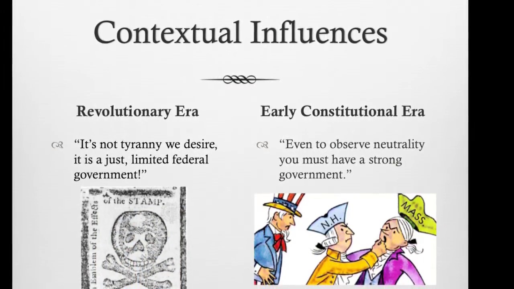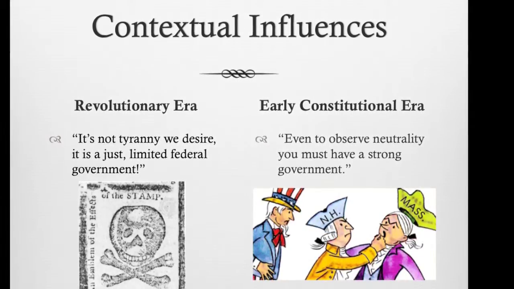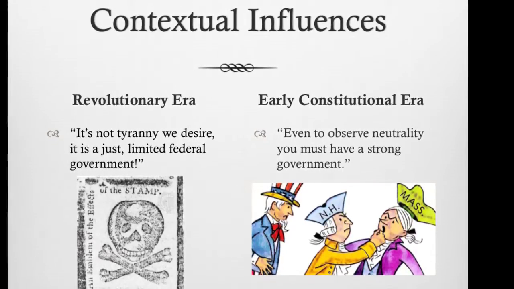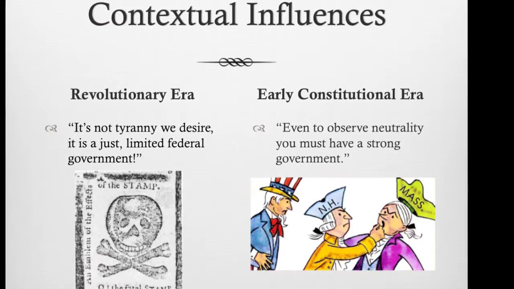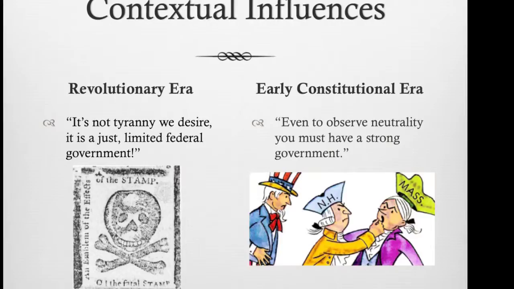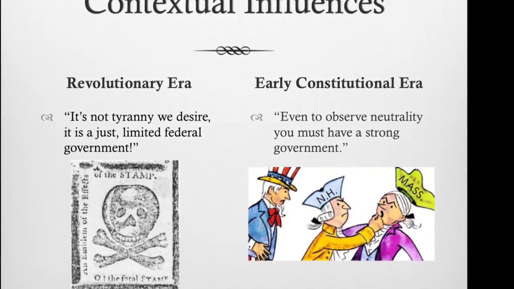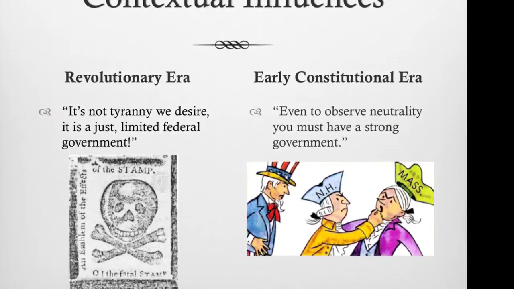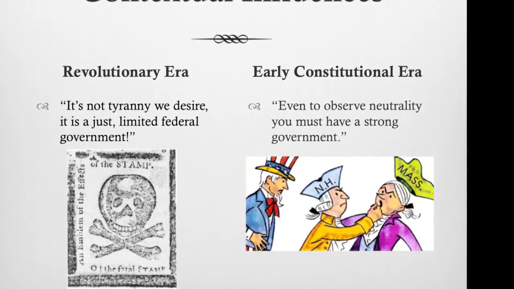He was working to convince the new Americans to adopt a system of government which was a lot like the one they had just overthrown in the Revolutionary War. The picture is propaganda against the Stamp Act. Hamilton had to convince the people that the government would never impose such high taxes as that, which is why he said things like, "It's not tyranny we desire, but a just, limited federal government." The other picture shows one of the problems with the Articles of Confederation, that states could never agree, an influence for Hamilton to write that even to observe neutrality, you need a strong central government.